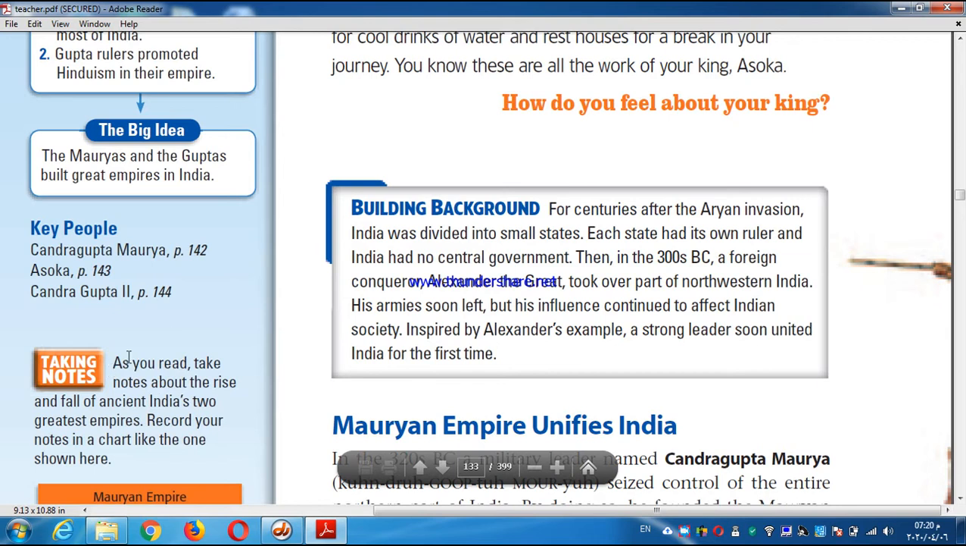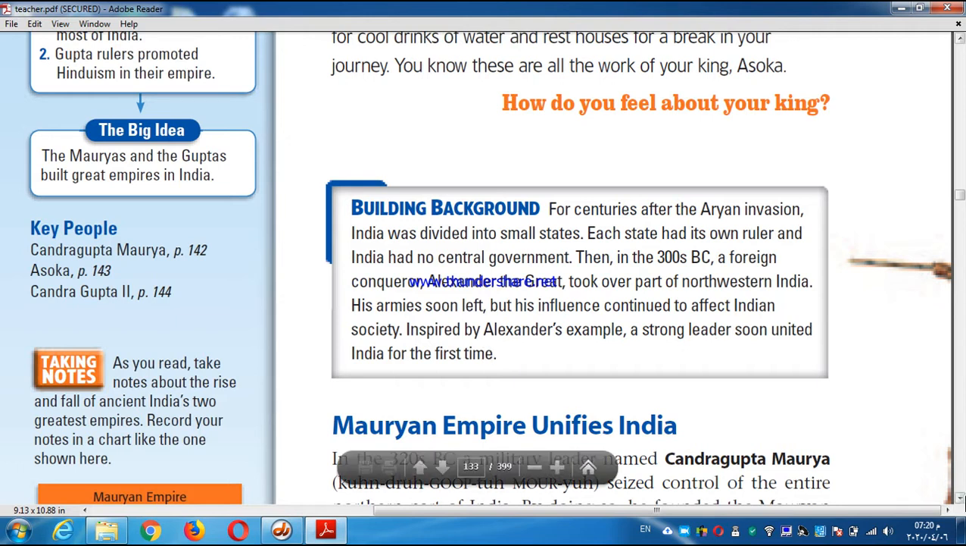Then in 300 BC, Alexander the Great took over a part of northwestern India. But take care, Alexander the Great is a foreign conqueror, not an Indian person. His influence continued to affect Indian society, but his armies soon left India. What is the reason? Because he was a foreign conqueror. So who will unify India?